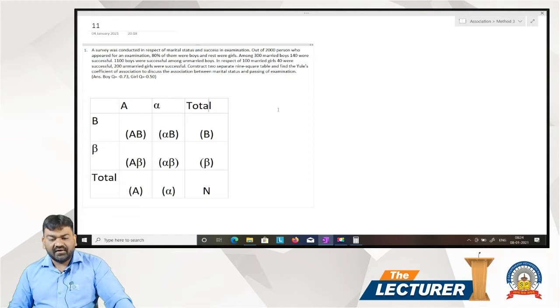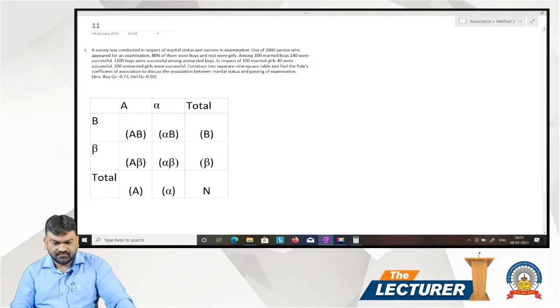In respect of 100 married girls, 40 were successful and 200 unmarried girls were successful. Construct two separate, this is very important, two separate 2 by 2 tables and find Yule's coefficient of association to discuss association between marital status and passing of examination.